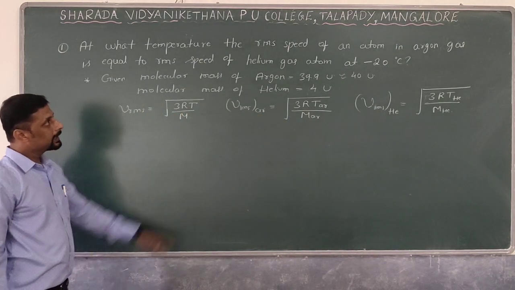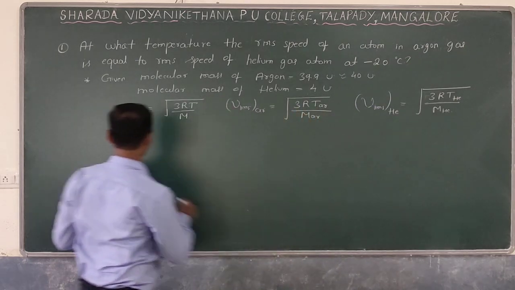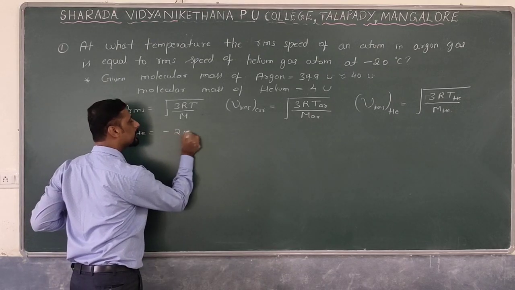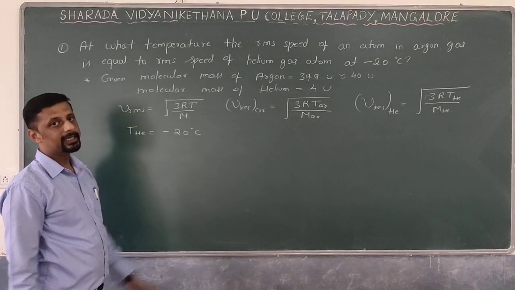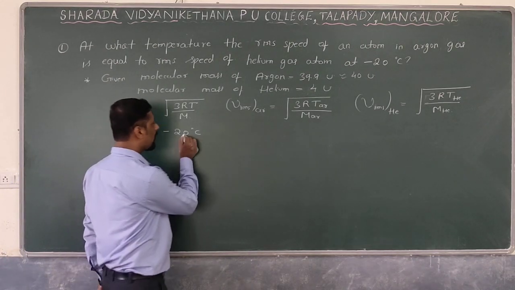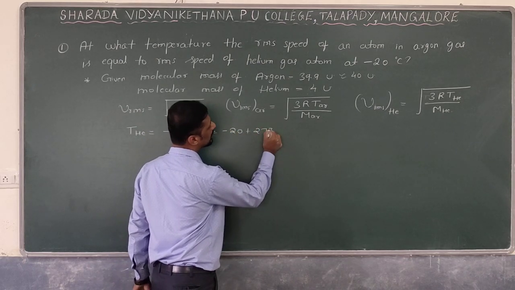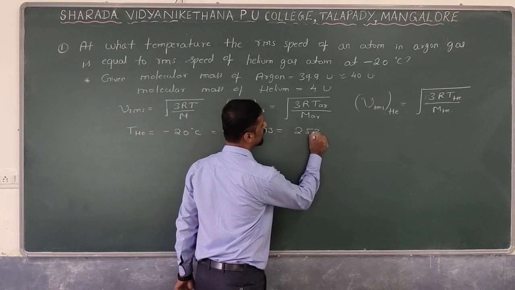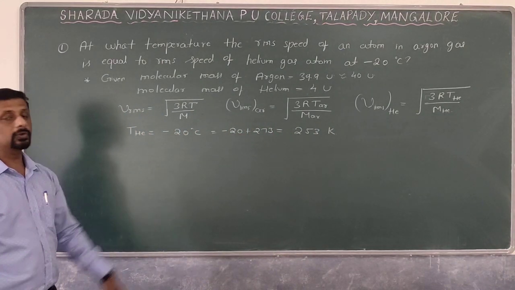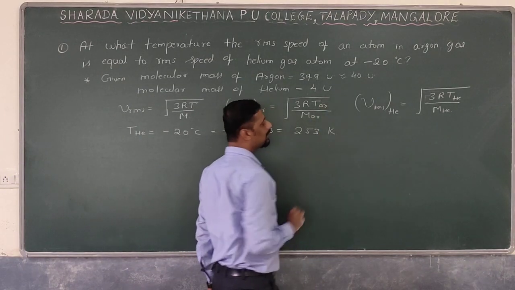So in the problem, the helium gas atom is at what temperature? Minus 20 degrees Celsius. The temperature of the helium gas is given, that is minus 20 degrees Celsius. Convert it into Kelvin. How can you convert the temperature from degrees Celsius to Kelvin? Add plus 273. If you add 273, then it becomes minus 20 plus 273, that is equal to how many Kelvin? 253 Kelvin. So the temperature of the helium gas atom is 253 Kelvin. In the problem, you are asked to calculate the temperature of the argon gas atom.